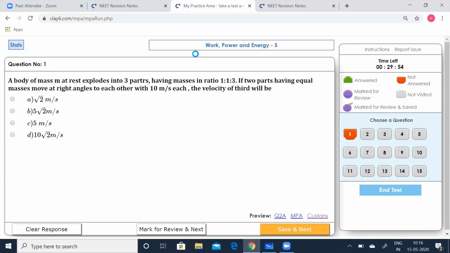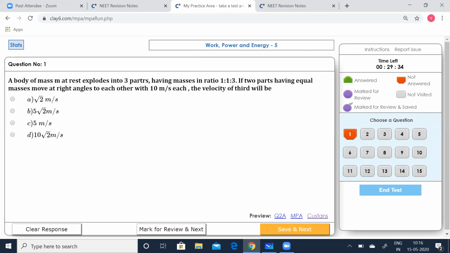A body of mass m at rest explodes into 3 parts having masses in the ratio 1:1:3. If 2 parts have equal masses and move at right angles to each other with 10 meters per second each, what will be the velocity of the third?